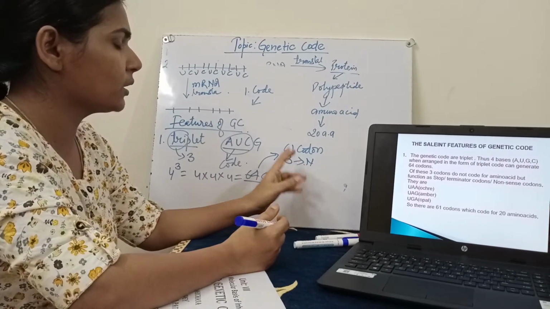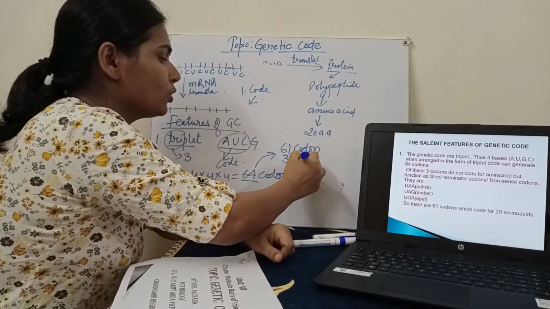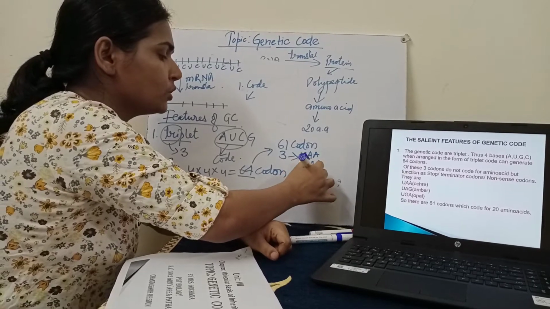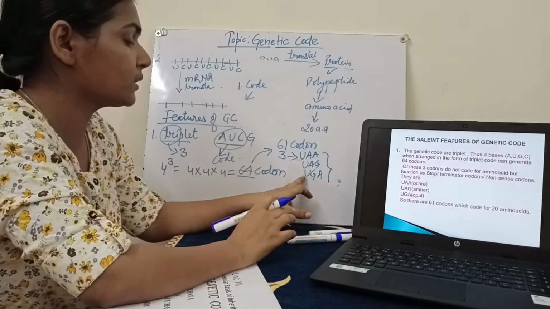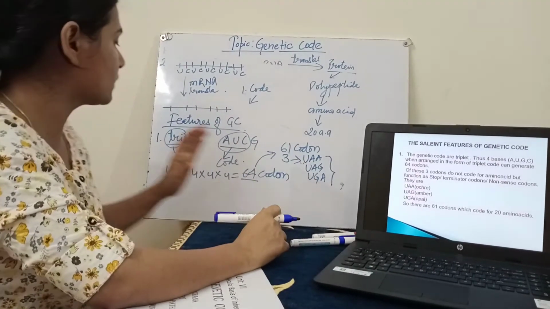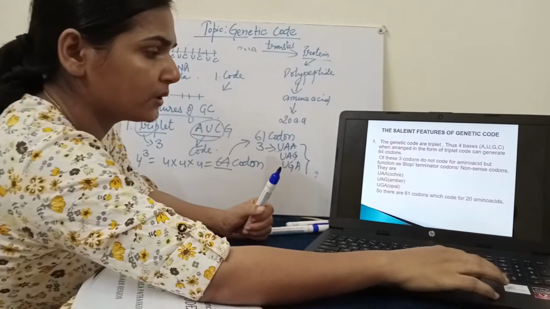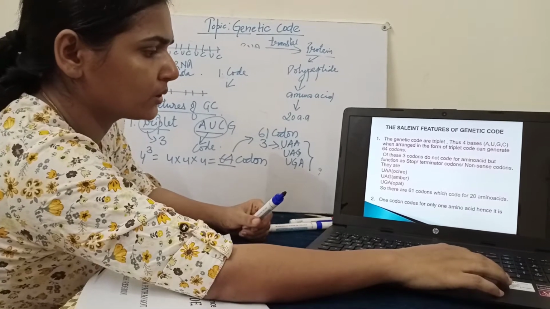What are these three codons that are not synthesizing any amino acid? They are UAA, UAG and UGA. These are the three codons which are not synthesizing any amino acid. They are known as stop codon, nonsense codon or terminator codon. So this is the first feature of the genetic code: genetic codes are triplet in nature, and out of those 61 codons code for 20 amino acids.